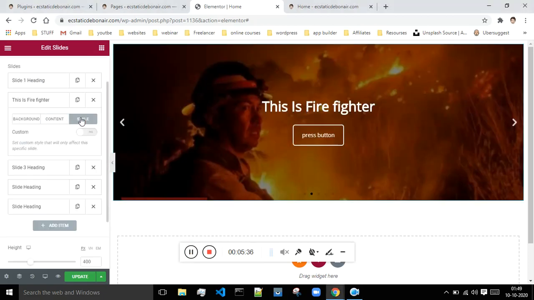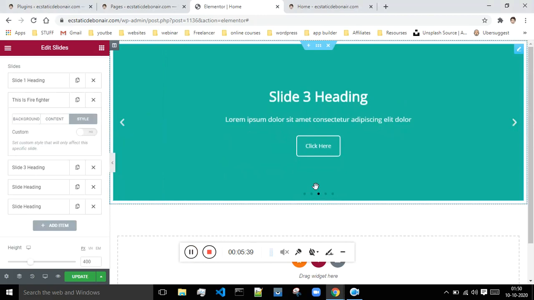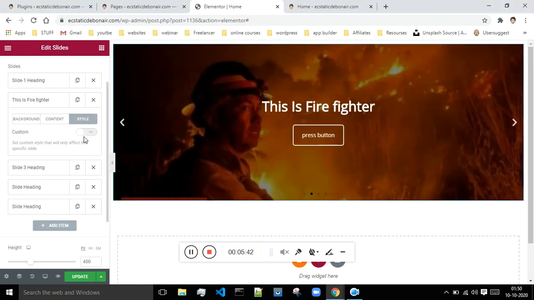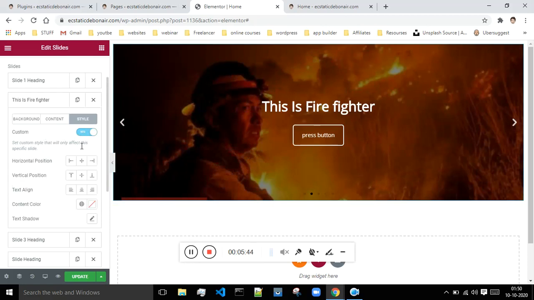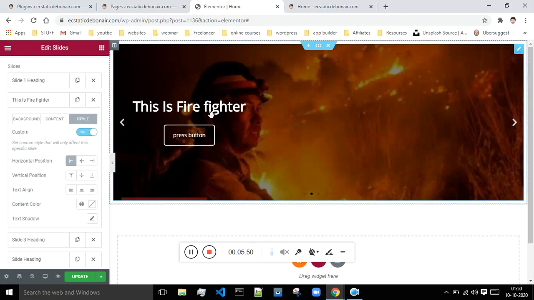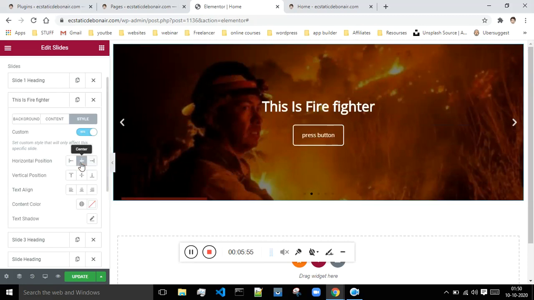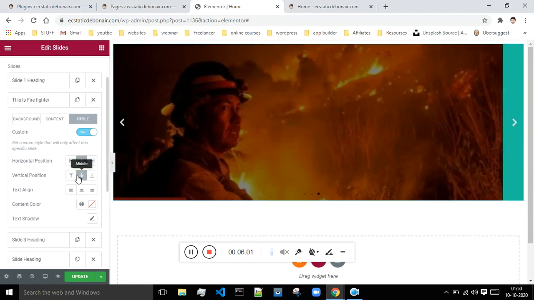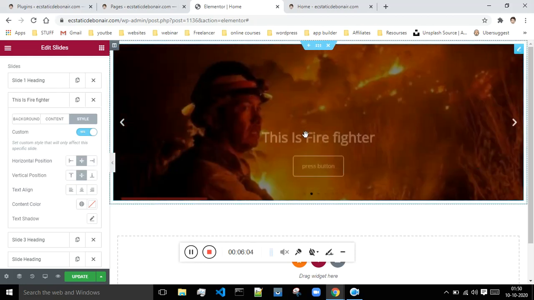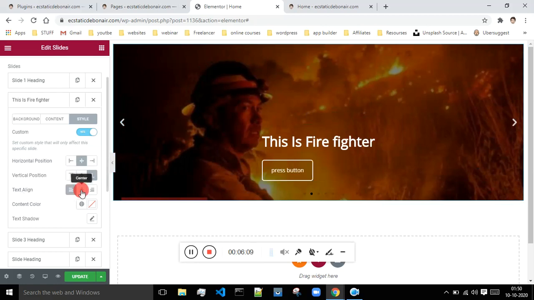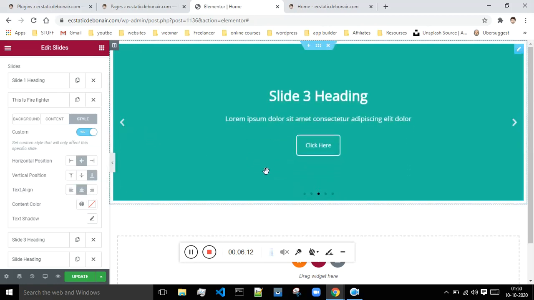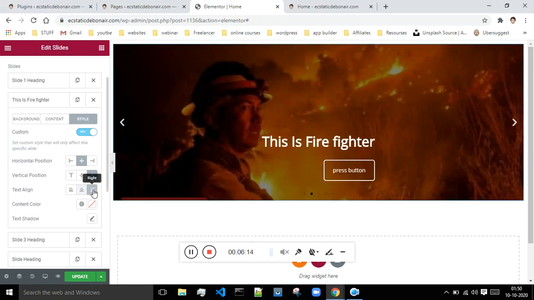And next is style. So if you want to change the style of this particular slide, then you can do that from here. So click on this custom position on, then you can select the horizontal position. If I'm just saying the left, then the content will be shown on the left. If I'm just saying to the right, then content of this slide will be shown at the right. And if I'm just doing center, then the content will be shown at the center. This is the vertical positions. So where you want to show, at the top, on the middle, center, or at the bottom position. And this is the text align, whether left, center, or at the right.